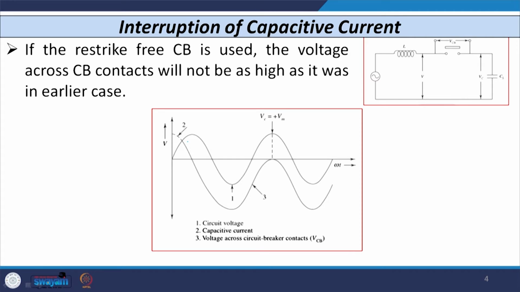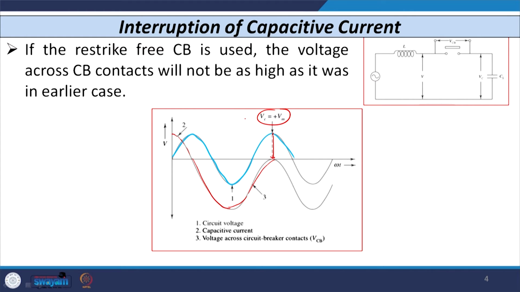So, you can see the waveform, where part A is the supply voltage. You can see the other waveform, which is the current waveform. This is the capacitive current waveform, and at this point the voltage across the VCB is only the maximum value, that is Vm only. It is not going to double after every half cycle immediately after the interruption of the current by the breaker. So, this is all about the capacitive current.